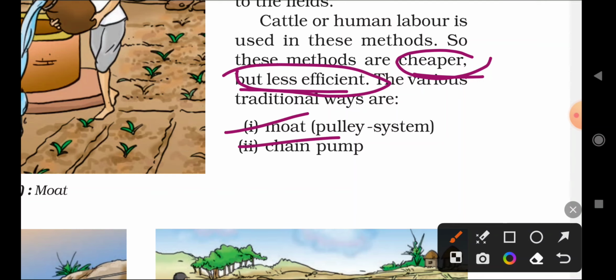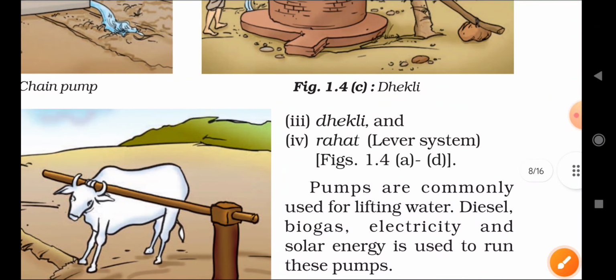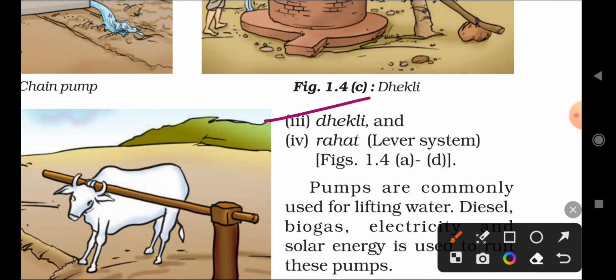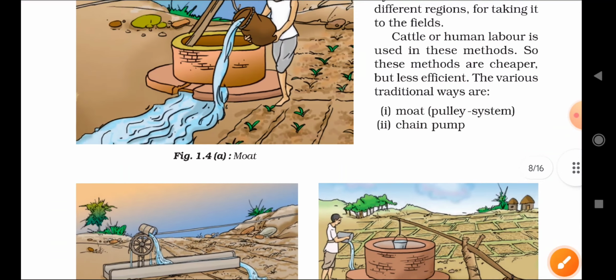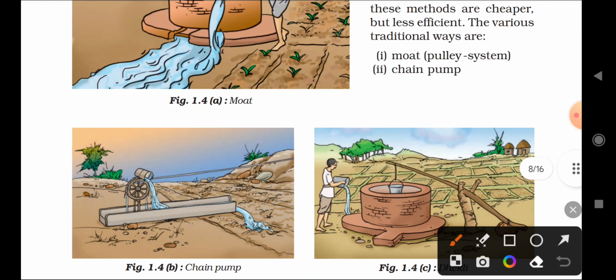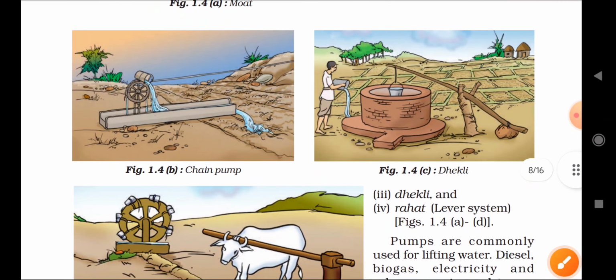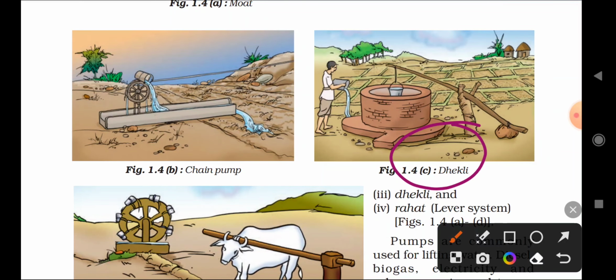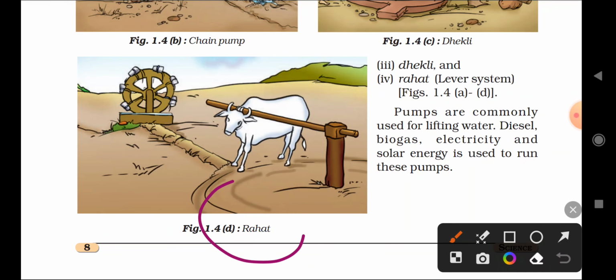The types of traditional methods are: motor, chain pump, dhekli and rahat. These are the four types of traditional methods. One is the motor, another is the chain pump, and this is called dhekli. So these are the traditional methods of irrigation.